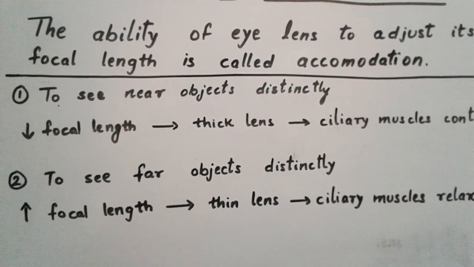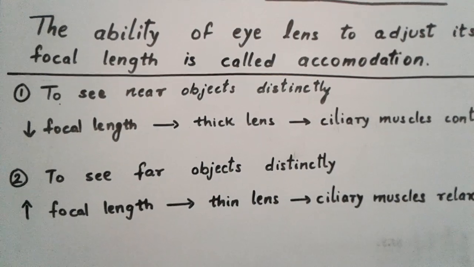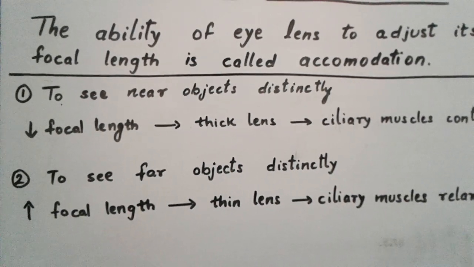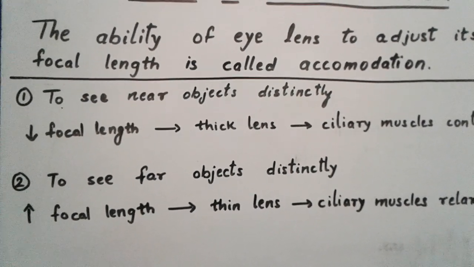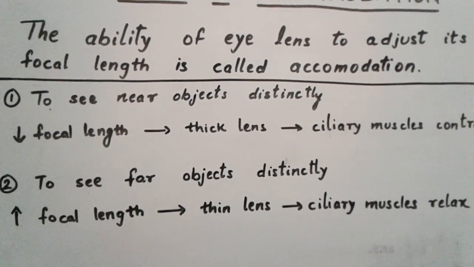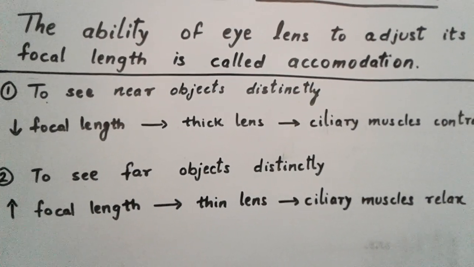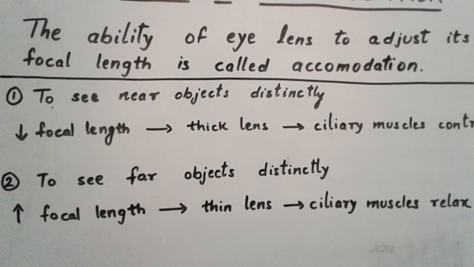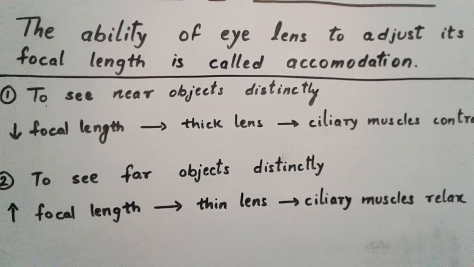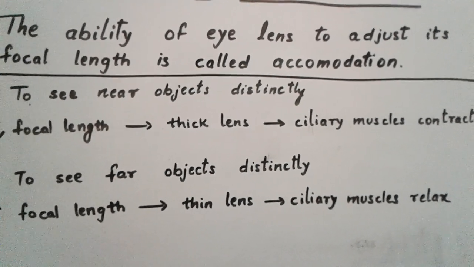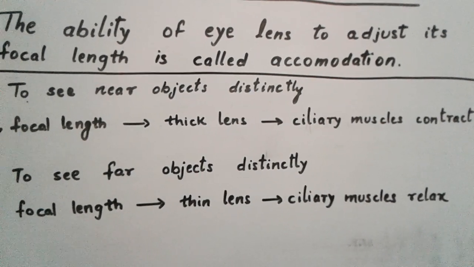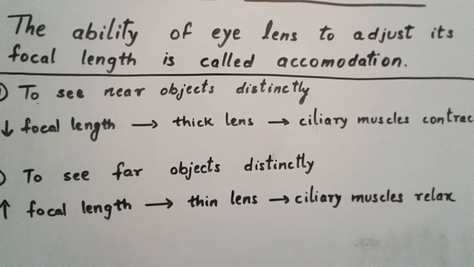In order to see far objects distinctly, the focal length needs to be increased, and for that the lens should be thin. So again the ciliary muscles function, and now they relax. So the ciliary muscles have two different positions. One, they can contract; second, they can relax.